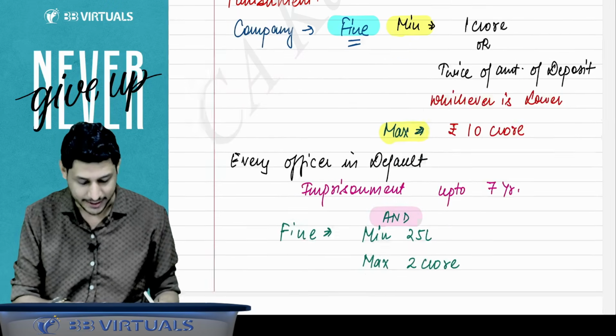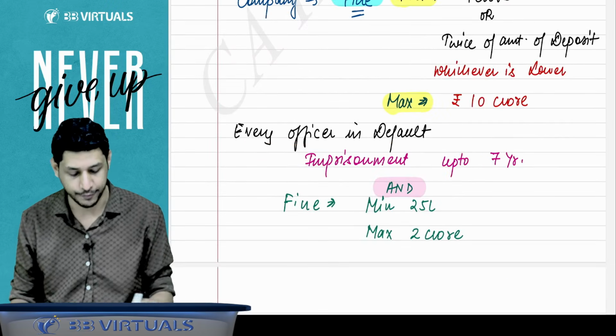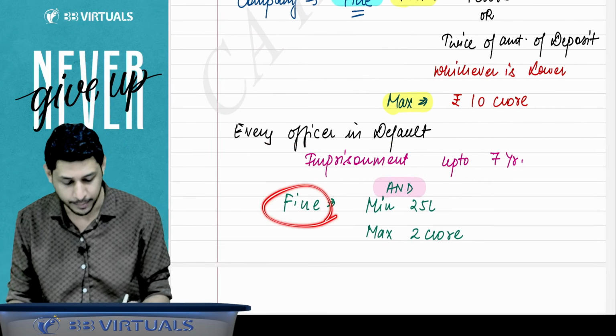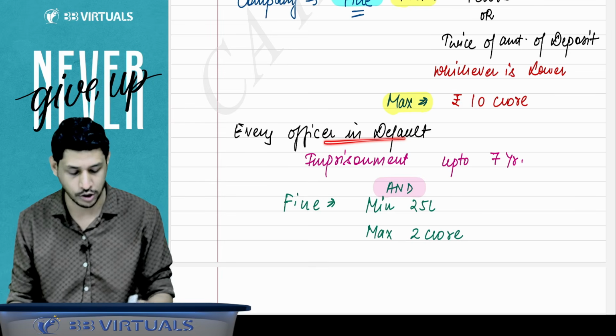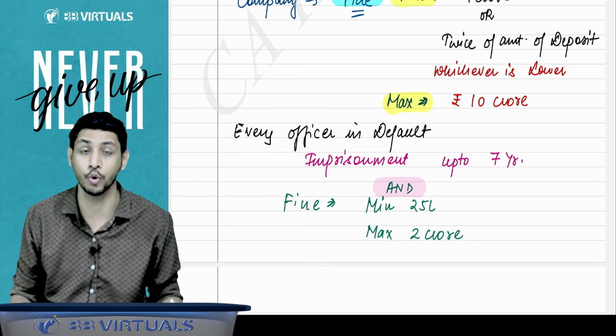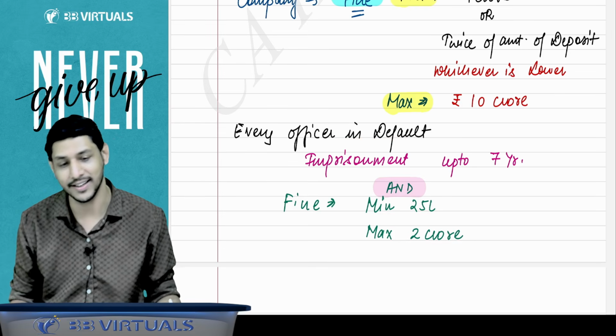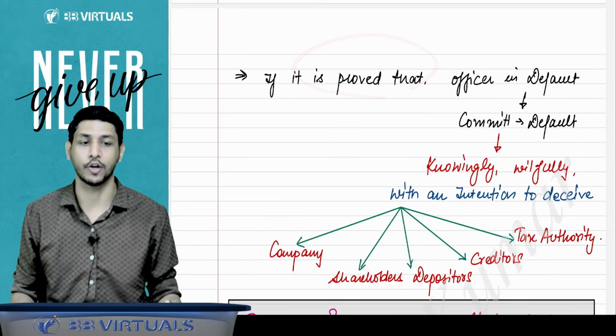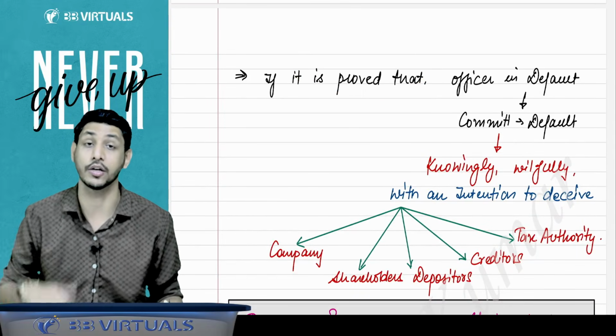It will be rupees 10 crore, and every officer in default will be punishable with imprisonment up to 7 years. And fine will be applicable on that officer in default also. Fine minimum 25 lakh and maximum 2 crore rupees. Right, sir. Now we will discuss that if it is proved that officer in default has committed the default knowingly,